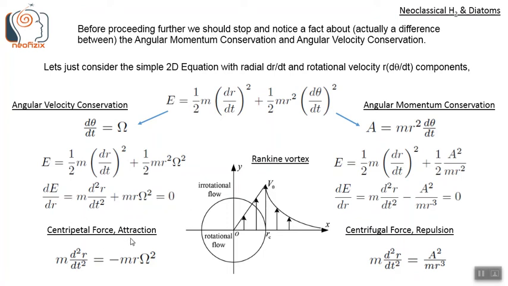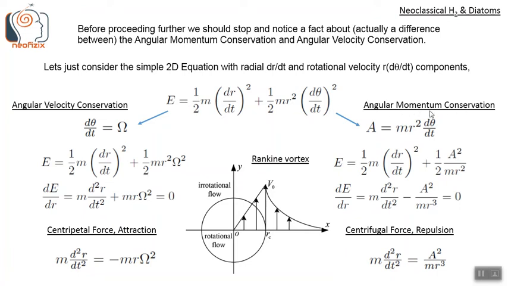This shows a centripetal force, or an attractive force, because we get m d²r/dt², which is the radial acceleration term or the radial force term, equals minus m r Ω squared. So this is the center seeking or centripetal force, and hence it is attractive.